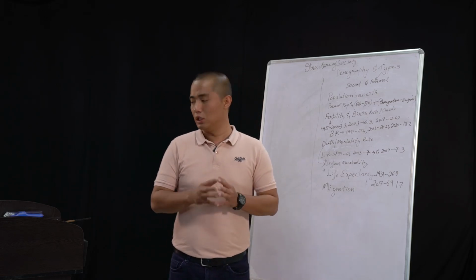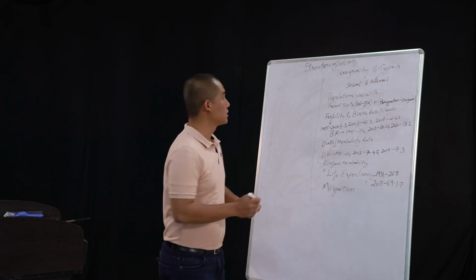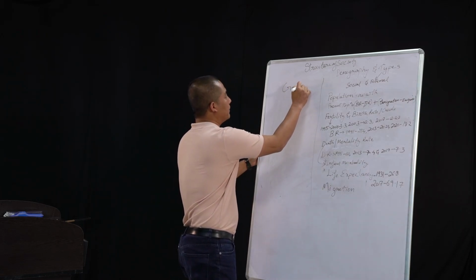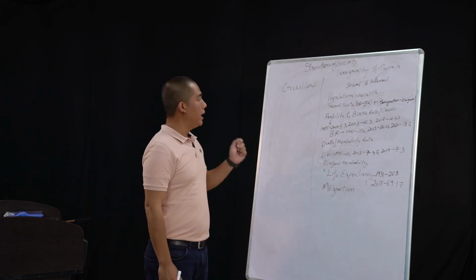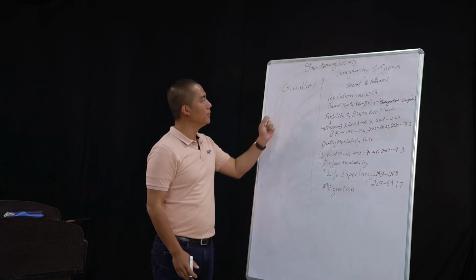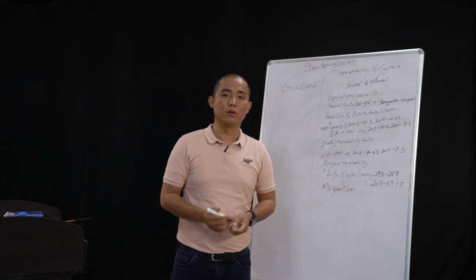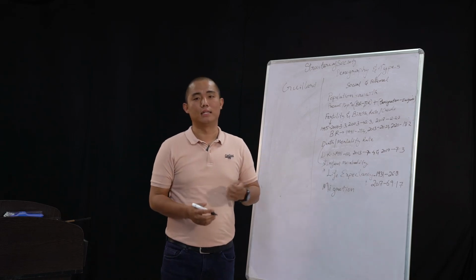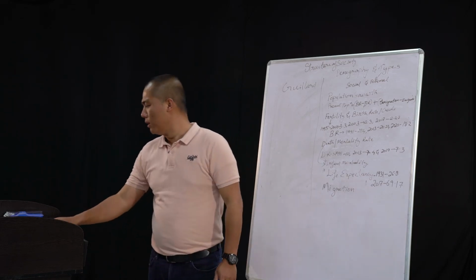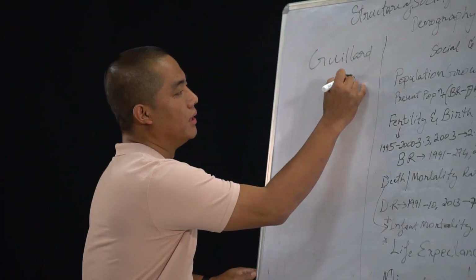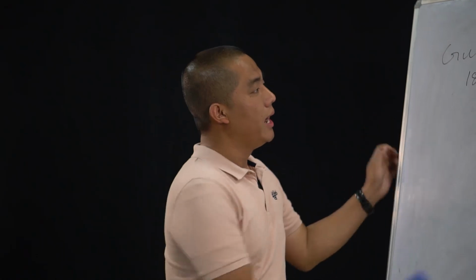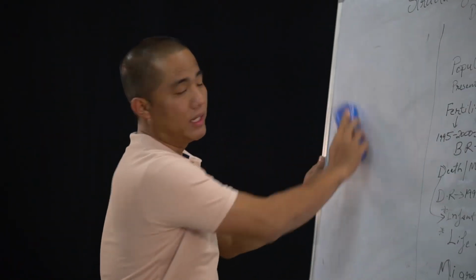Demography was first used by a French scholar called Guillard. The French scholars call him Achille Guillard, and some of the English scholars would call him Gillard. You can pronounce his name either way. This particular word was first used by him in the year 1885. So the word demography first came into existence in 1885, given by a French scholar.